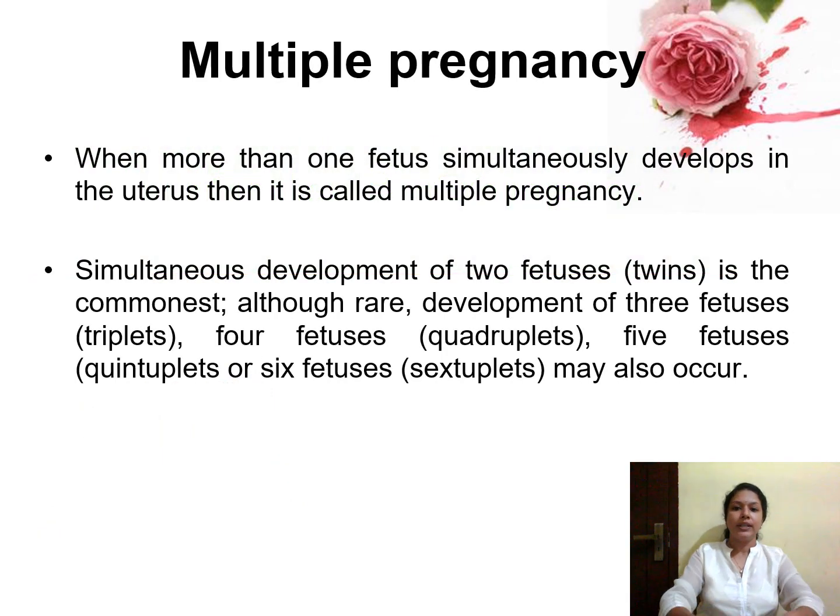When one or more fetuses are growing inside the uterus simultaneously, we call it multiple pregnancy. If two fetuses are growing, we call it twin pregnancy. If three fetuses are growing inside the uterus at a time, we call it triplet pregnancy. If four fetuses, it is known as quadruplets. If five fetuses, quintuplets. And if six babies are growing inside the uterus simultaneously, we call it sextuplets.